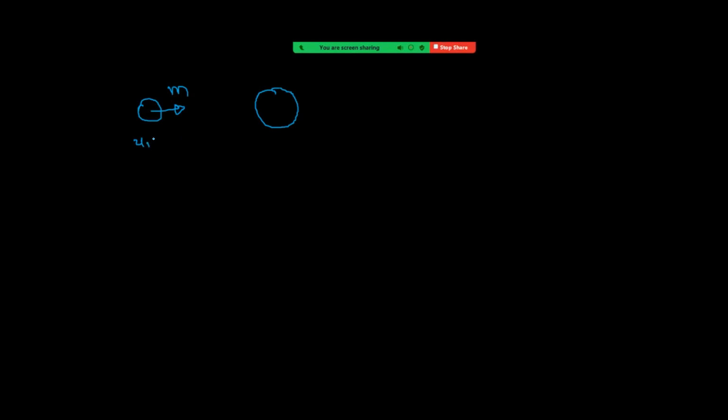You can say u1 is equal to u, u2 is equal to 0. This is a capital M. The condition is small m is very small compared to capital M, right? Head-on elastic collision, so the e value is 1.